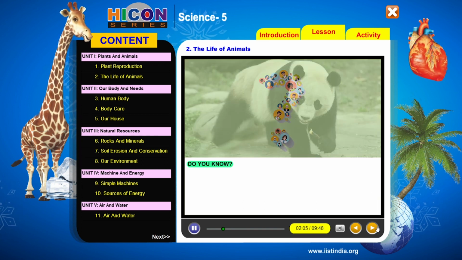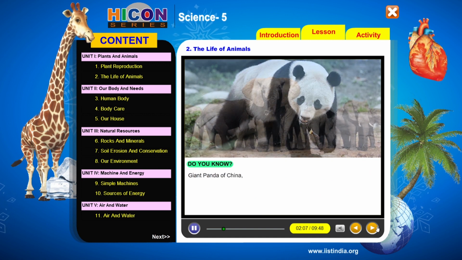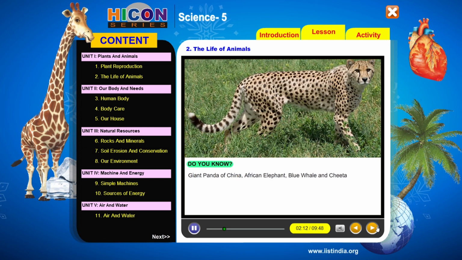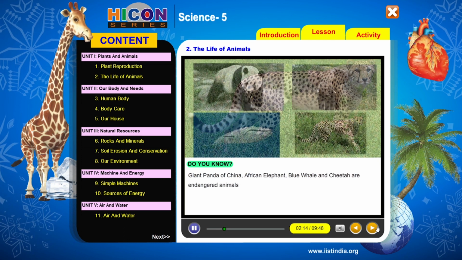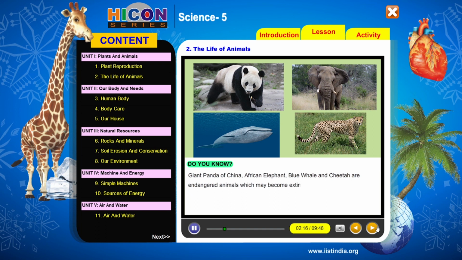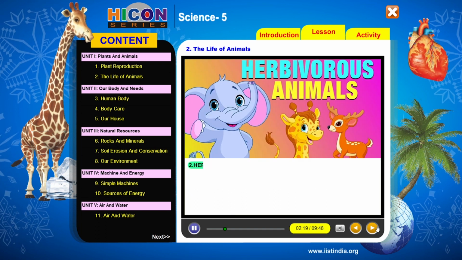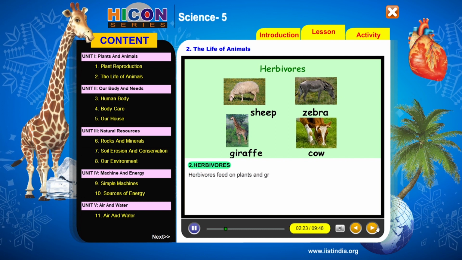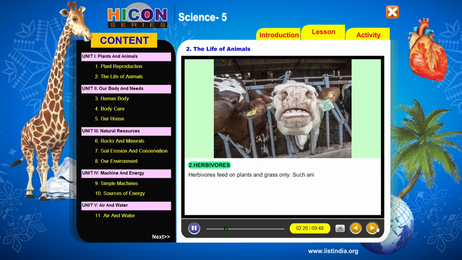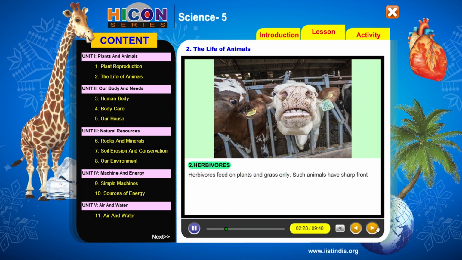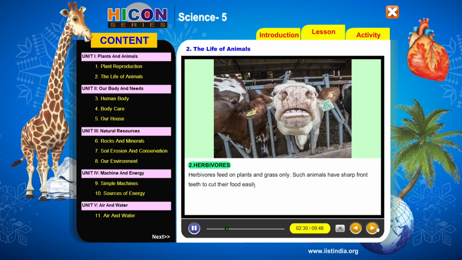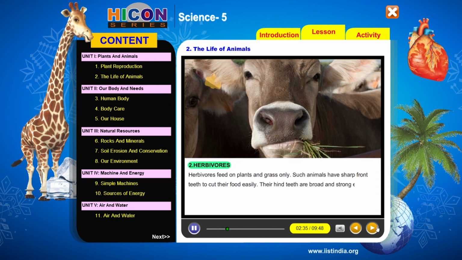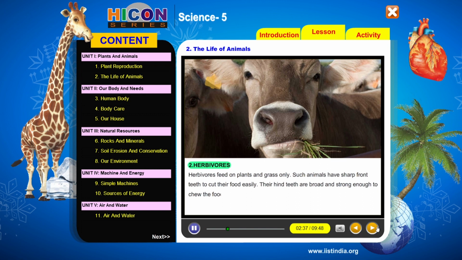Do you know? Giant panda of China, African elephant, blue whale and cheetah are endangered animals which may become extinct very soon. 2. Herbivorous. Herbivorous animals feed on plants and grass only. Such animals have sharp front teeth to cut their food easily. Their hind teeth are broad and strong enough to chew the food.